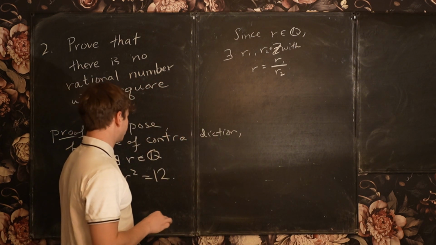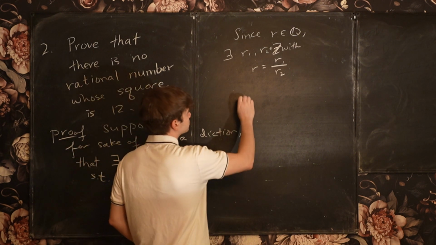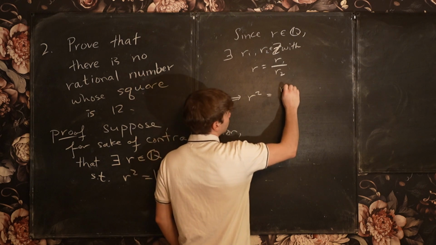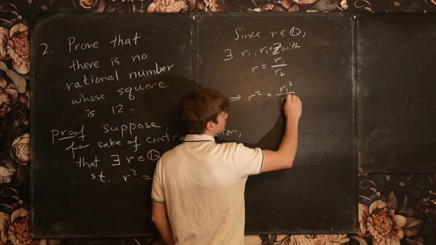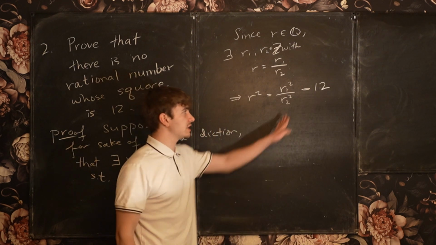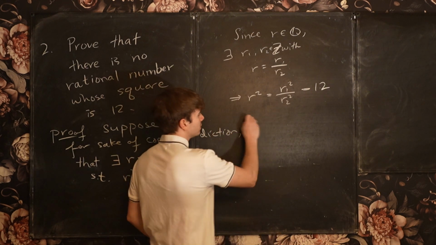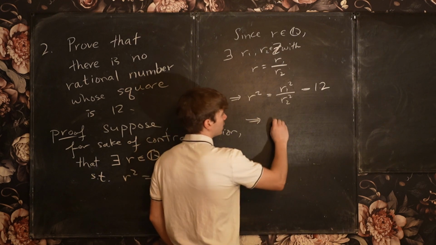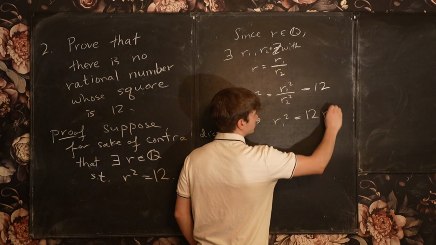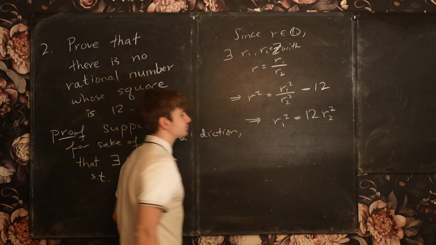So now I have that r squared is equal to r1 squared over r2 squared, which is equal to 12. So if I multiply both sides of this equation by r2 squared, this tells me that r1 squared is equal to 12 times r2 squared, okay?